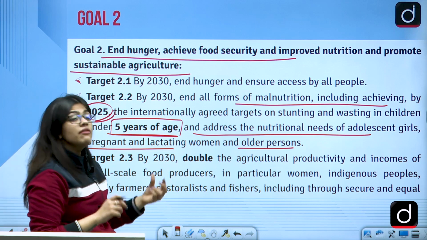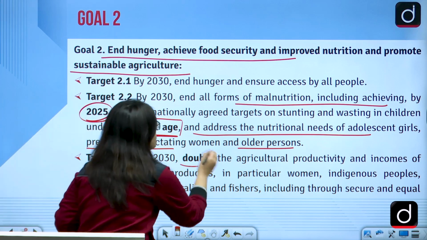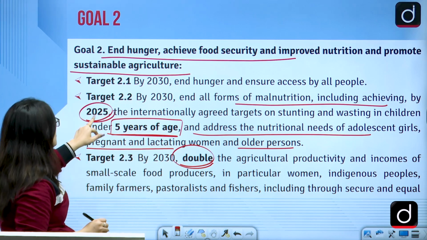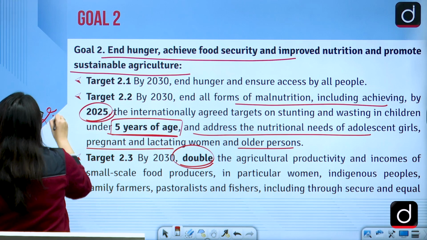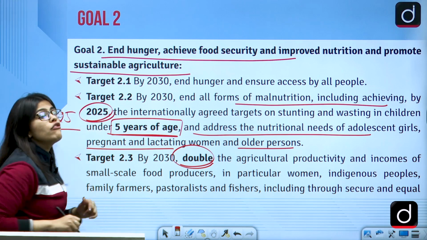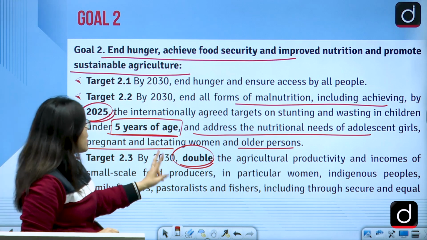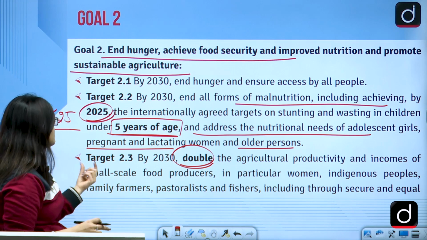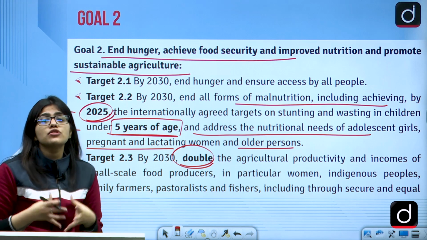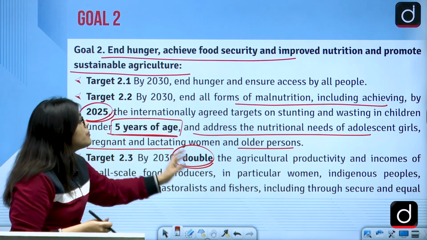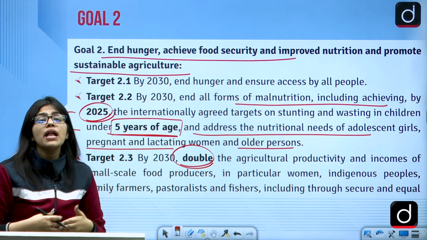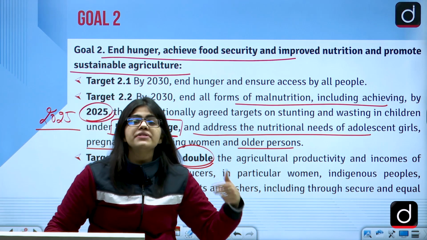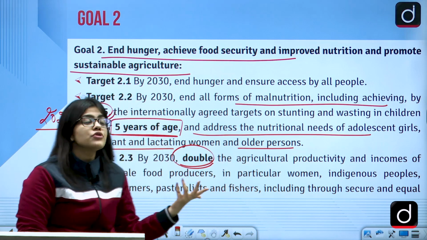So by 2030, we will double the agriculture productivity. Another outcome you should remember, here also you should remember that by 2025, we will reduce all forms of malnutrition. Here remember that we will double the agriculture productivity and the incomes of the small scale food producers also. So if we double the agriculture productivity, this will help at a lot of levels. First of all, the farmers would be helped. Then of course we'll have more food to be served.